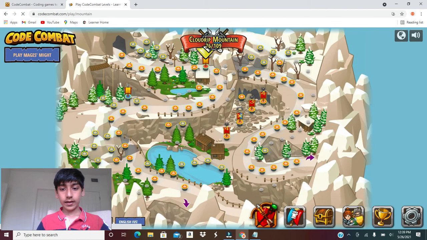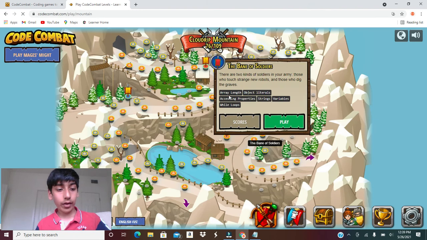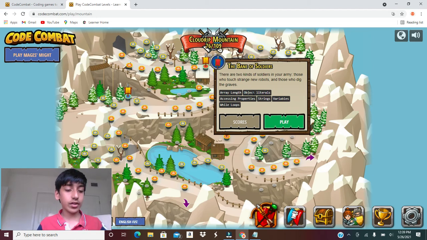Okay, so we have learned about array length. We used the length of friends in our for loop. Object literals, we used the object friend and we commanded it to do whatever we asked. Accessing properties, we accessed the properties of the friends array to help us with our for loops. Strings, we have used the strings of attack and move and the x and y in the move commands. And variables, we have stored our arrays in variables like enemies, friends, and I. And while loops, whatever we did was in a while loop so our command can keep running.